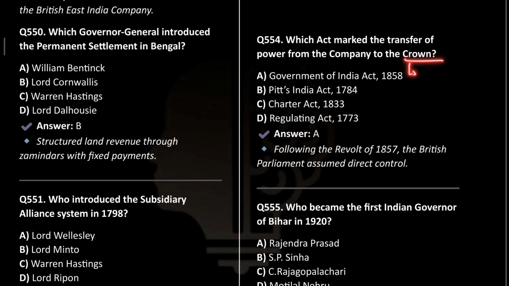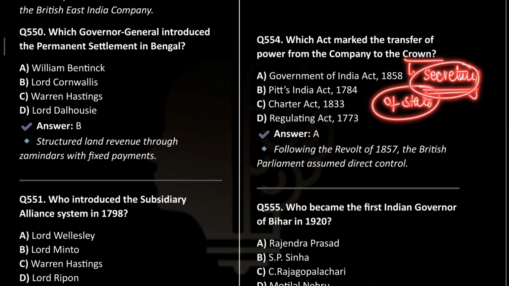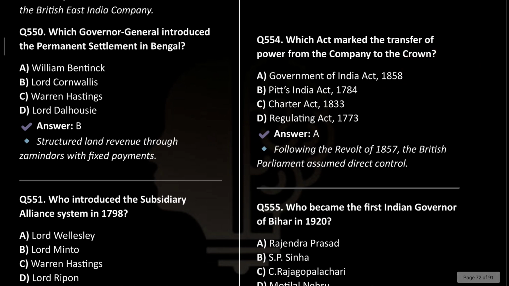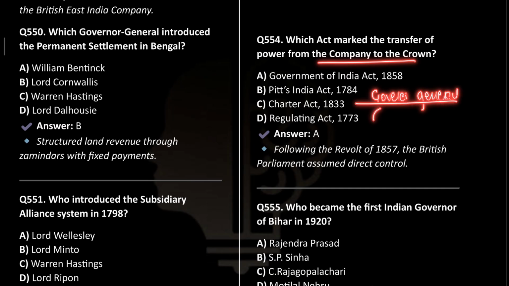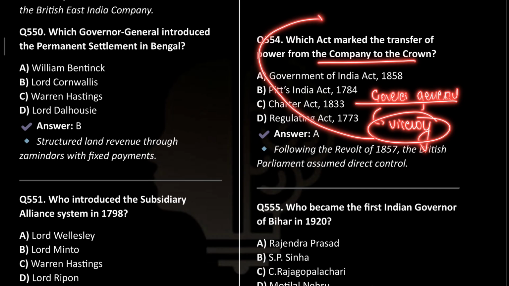And who was the representative of the crown? So an office of the Secretary of State was established in London, who was the direct representative of the crown. Okay. Also, the title of the Governor General of India was changed to the Viceroy of India. And who was the first Viceroy? Lord Canning was the first Viceroy.